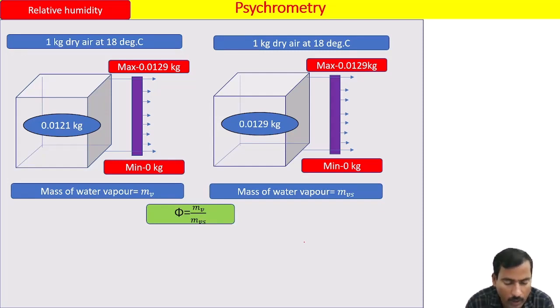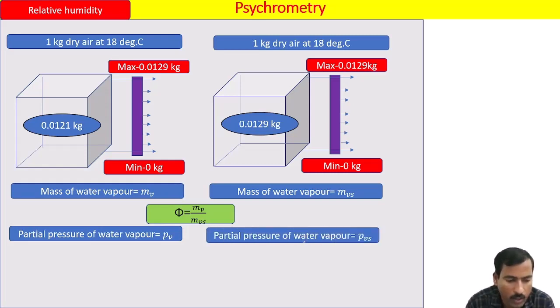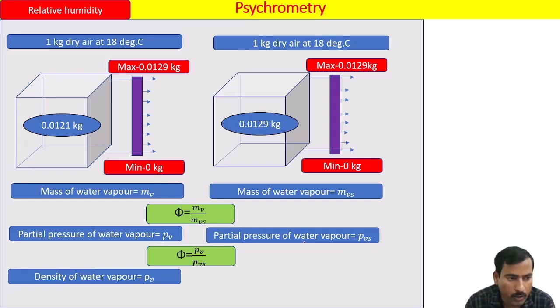In the same way, we can also define partial pressure of water vapor PV when air is unsaturated, and partial pressure of water vapor PVS when air is saturated. So relative humidity is defined as the ratio PV by PVS, that is, the ratio of partial pressure of water vapor when air is unsaturated to the partial pressure of water vapor when air is saturated. Like that, the density of water vapor rho v when air is unsaturated, and the same variable denoted rho vs when the air is saturated.